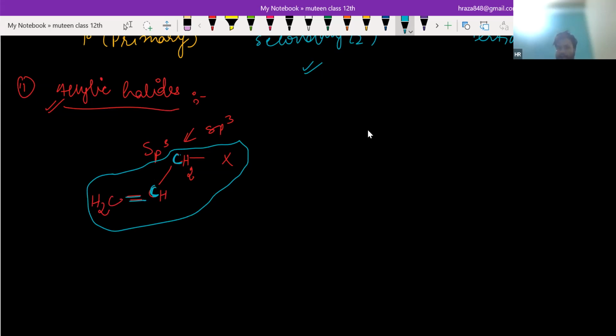What I want to say is that this is a double bond, then this is a carbon which should carry X, and basically this is CH2. So this must be sp3. This type of compound is called allylic halides, in which the carbon connected to X must be sp3. Are you getting my point?